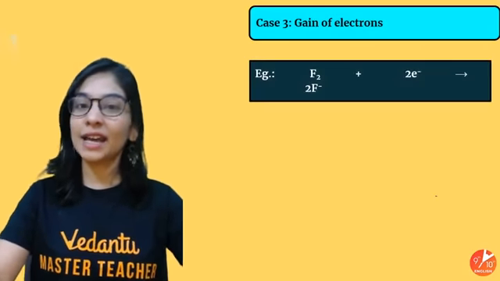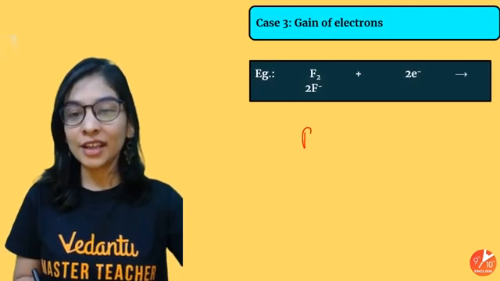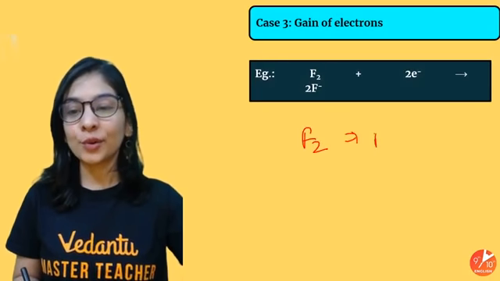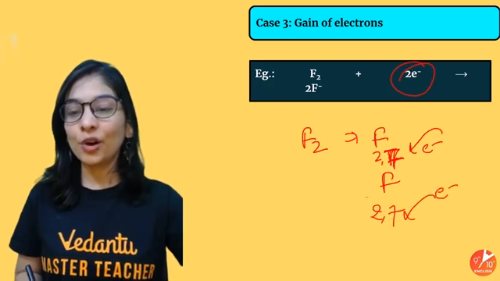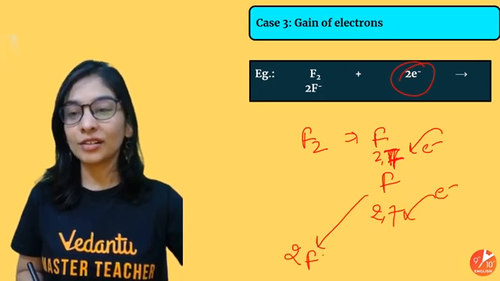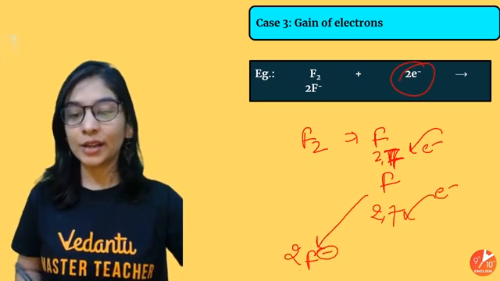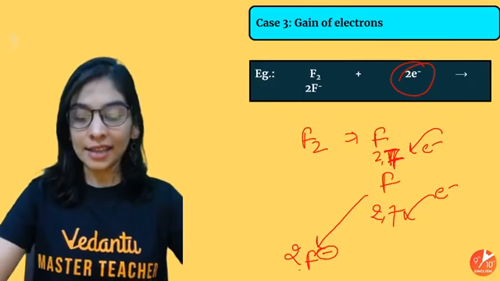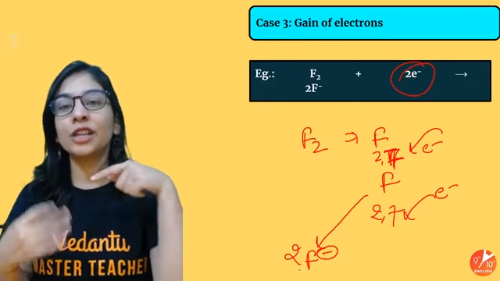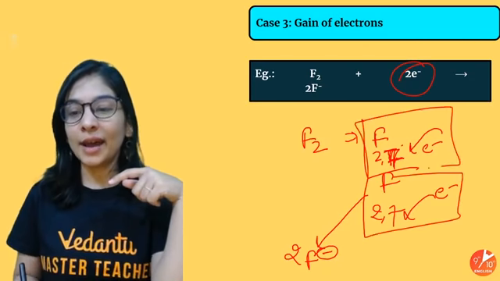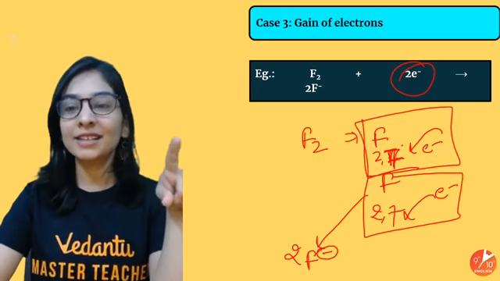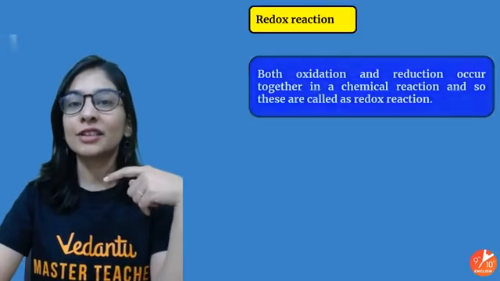Now gain of electron, I told you, any substance taking electron. Suppose here is F2, 2 fluorine. Every fluorine has 2, 7. 2 electrons we have given, 1 here and 1 here. Both of the fluorines accepted 1 electron. So what did we get? Every fluorine has a negative charge. Gain of electron is reduction. This fluorine became negative, this fluorine also became negative by accepting 1 electron. I hope you got it, how gain of electron is also reduction.